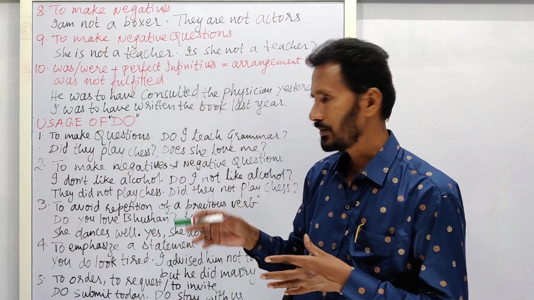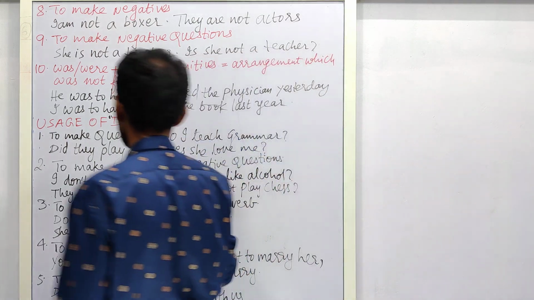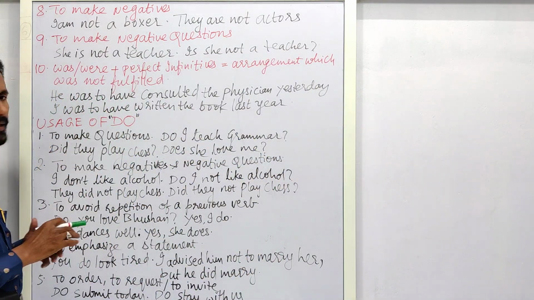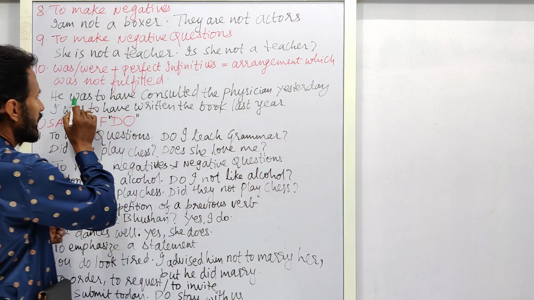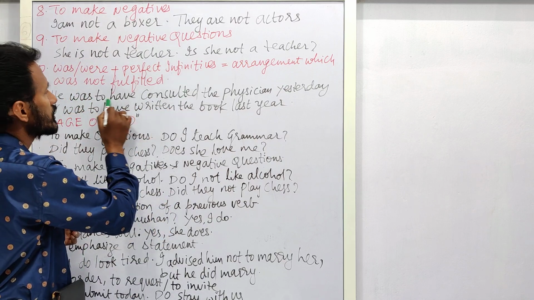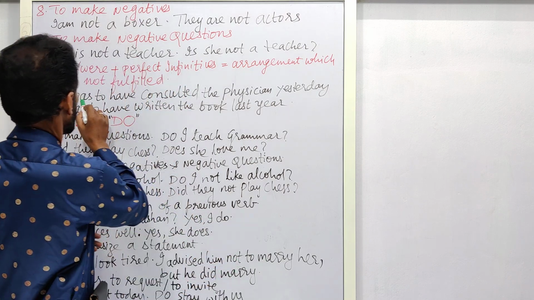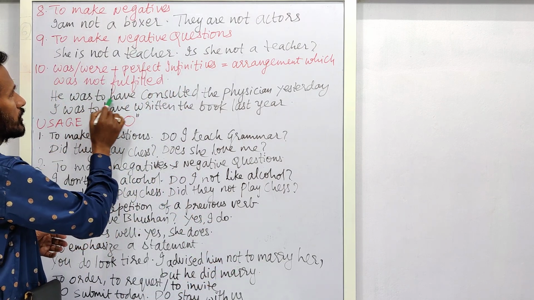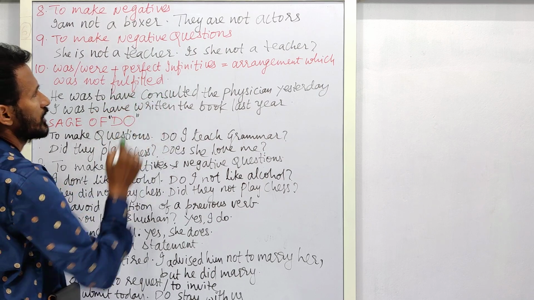So perfect infinitives, in my earlier class I think I explained to you. Now coming to this. He was to have consulted. Once again, just try to listen. He was to have consulted. "To have consulted" is called the perfect infinitive. "Was" is used here. Next, to have consulted: to plus have plus V3 form.